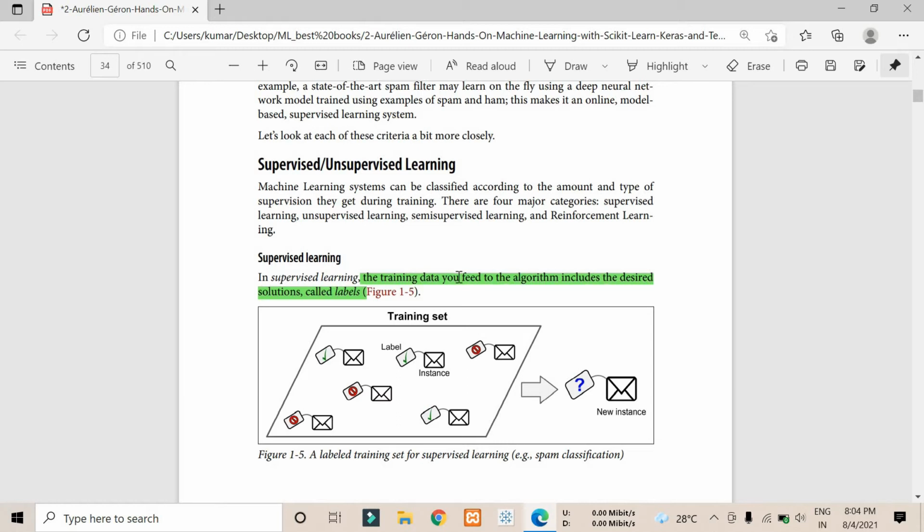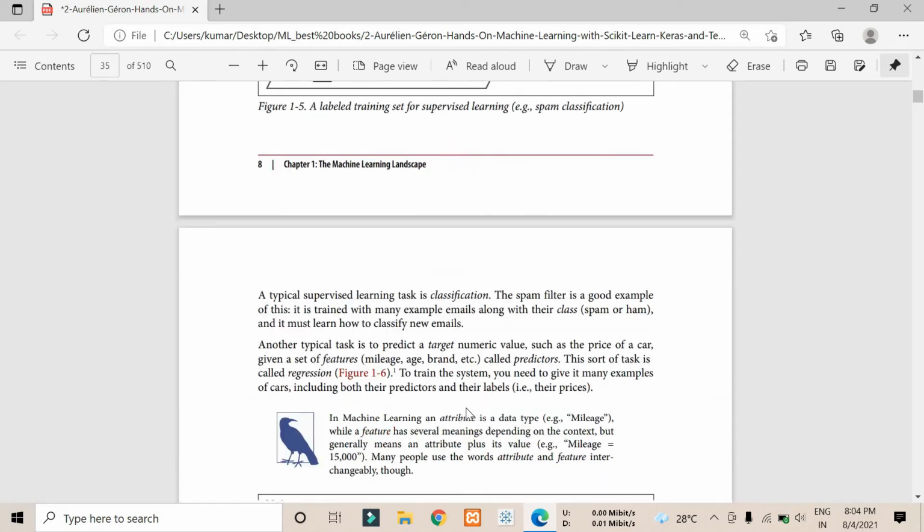Supervised learning is the same as that. We provide the instance and label both, and we train the machine learning model. Then we give a new instance and try to predict the label. Like the same thing here, as I have given you the example here.